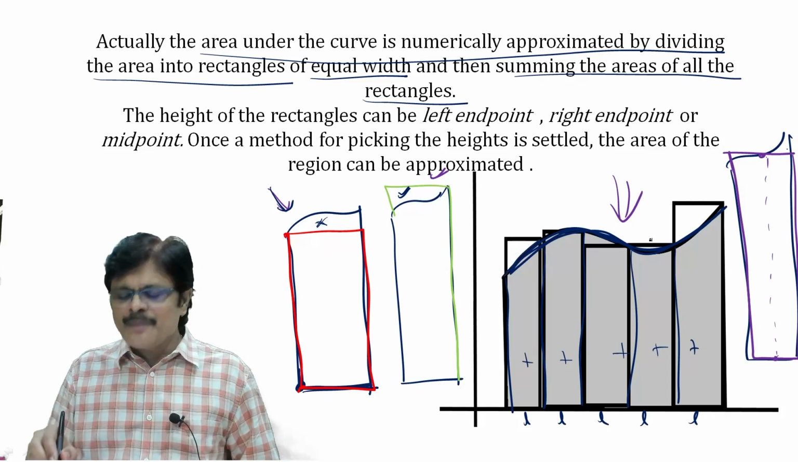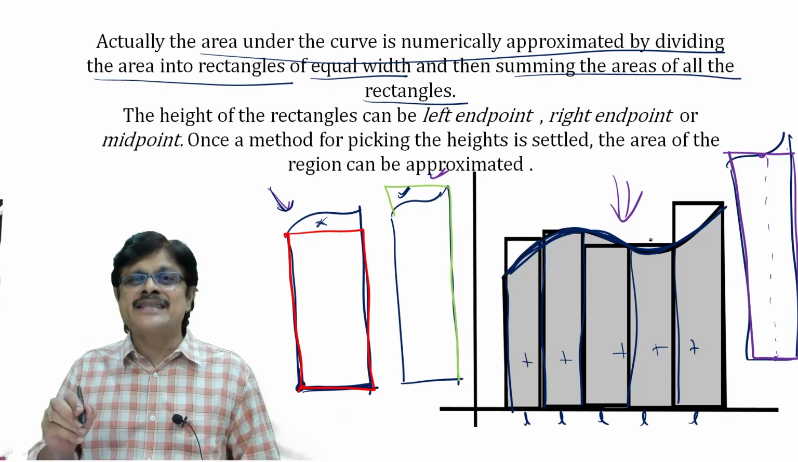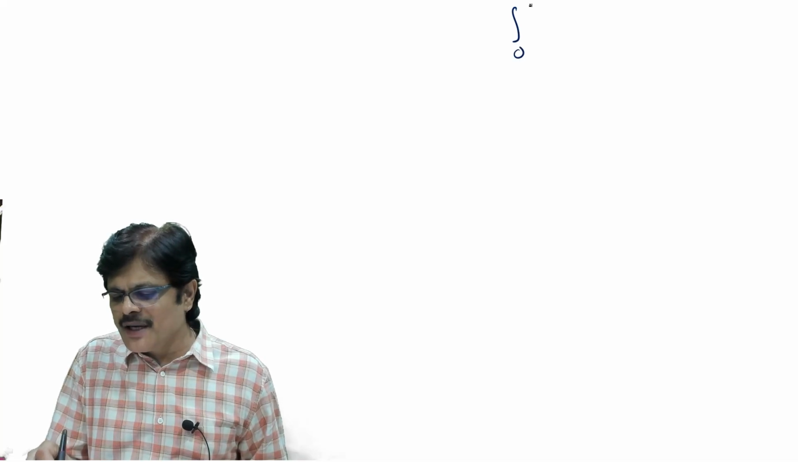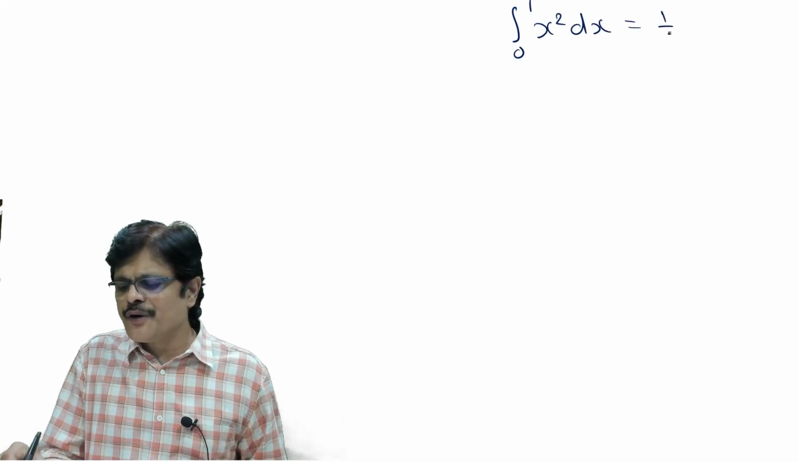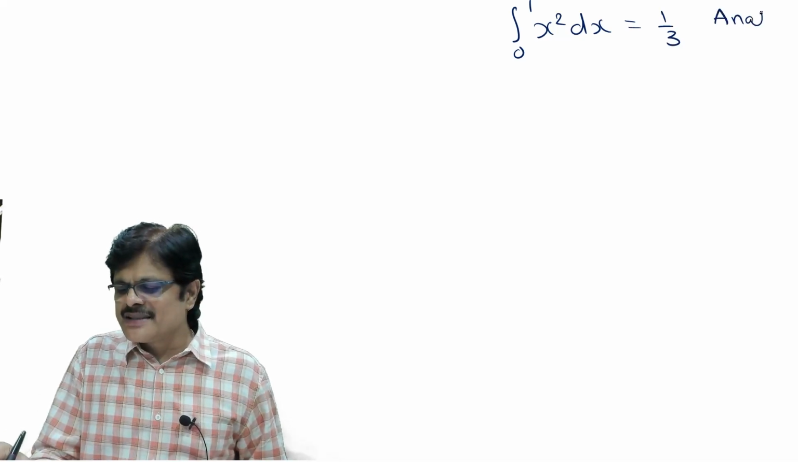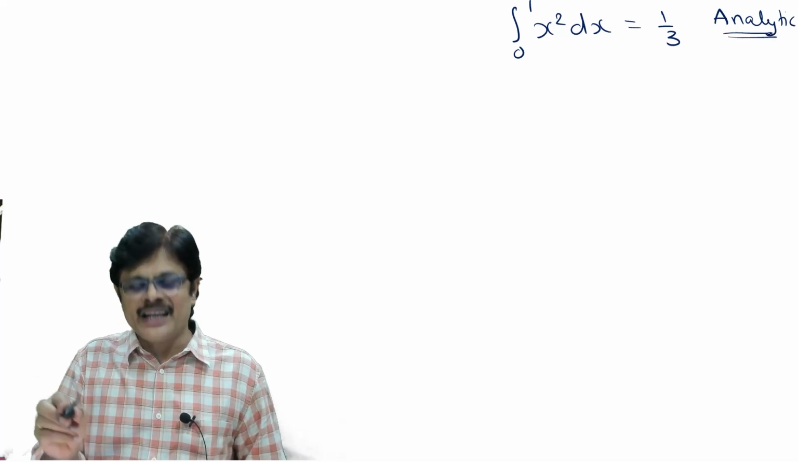Okay, so let me show you this particular process for our example, and I will show you that the answer will be 1/3. Let us see that. I quickly recap the problem. This was the problem: integral 0 to 1 x square dx. We solved it and we got the answer 1/3. Now this is the analytical answer. Now we have to find the geometrical answer and show that these two are equal.